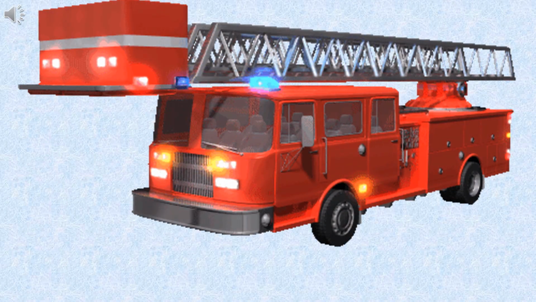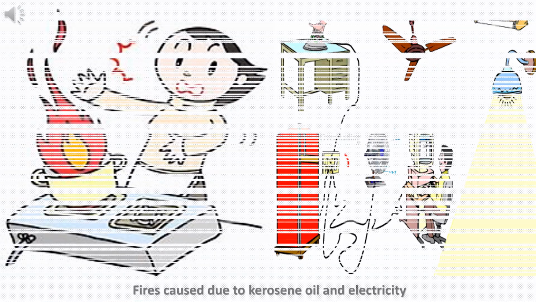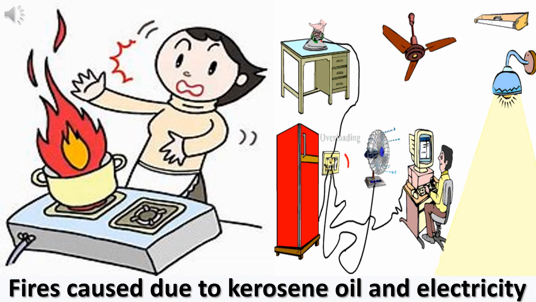If it is a big fire, call the fire brigade, tell them the address correctly, and move yourself and others to a safe place. Some fires are caused due to kerosene oil and electricity. It can be due to broken wires or faulty gadgets. Let's see what can we do in both the cases.